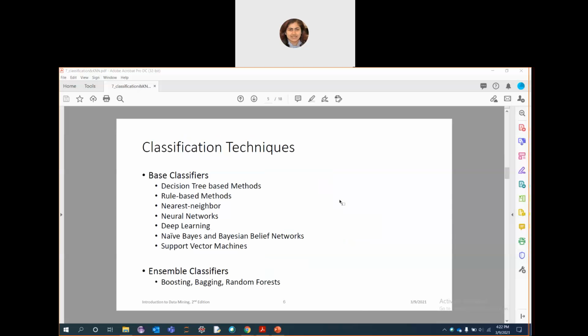Now some of the classification techniques. Today we will be reviewing the k-nearest neighbor, but in our future chapters we will be mostly covering all these types: the decision tree, rule-based methods, neural networks, nearest neighbor, deep learning, naive Bayes, Bayesian belief networks, SVM or support vector machines, and some other types of classifiers. These are again individual chapters on their own, and they are all related to classification tasks.